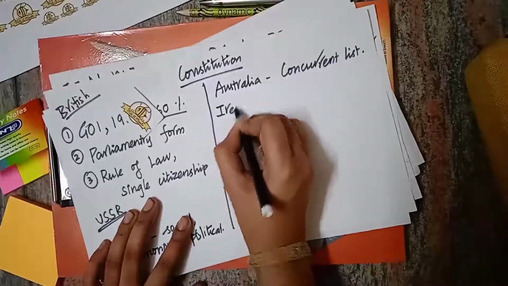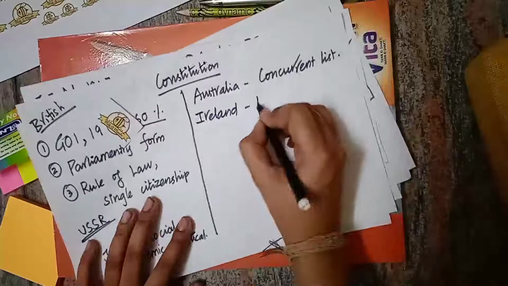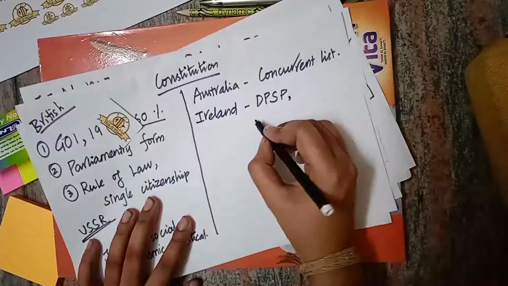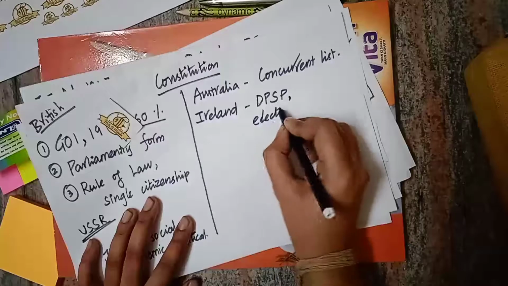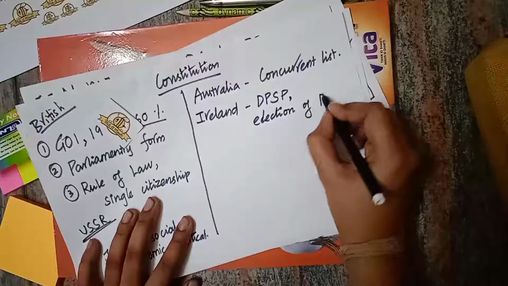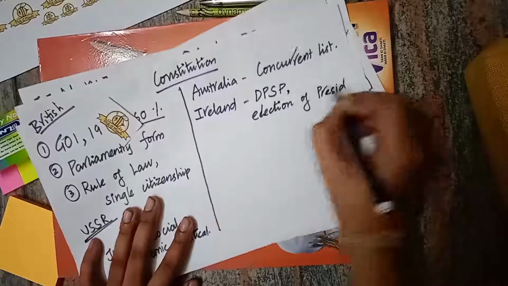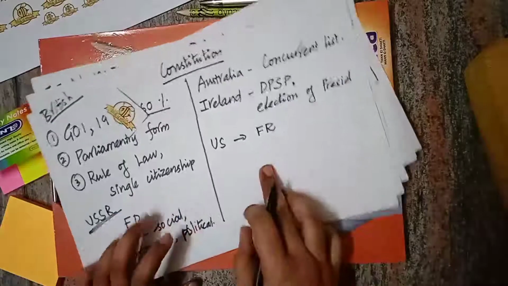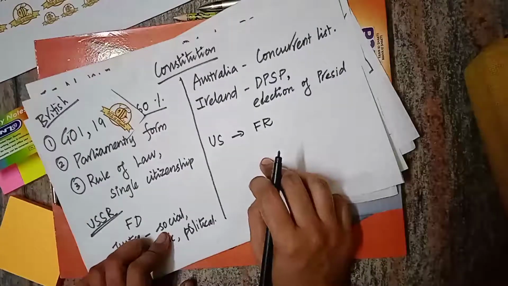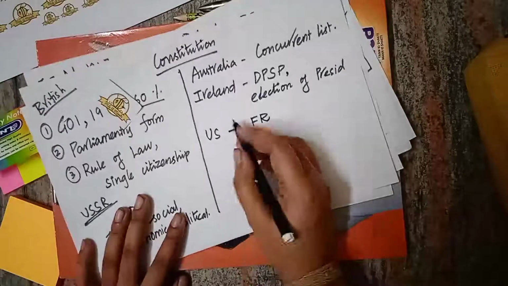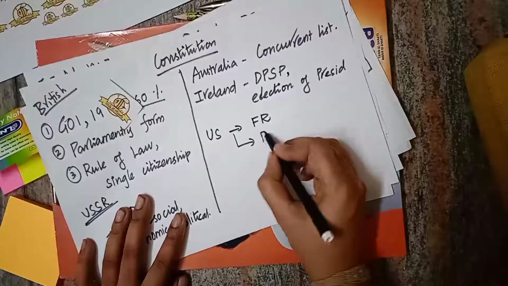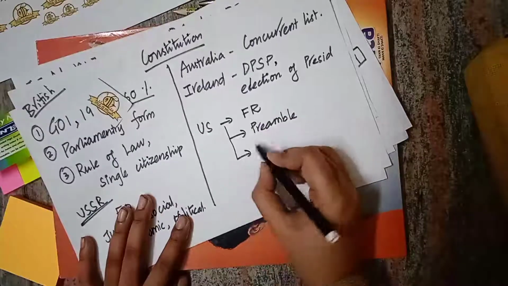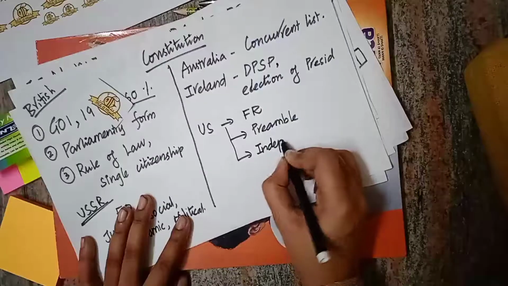And from Ireland also we have borrowed some important things, and that is directive principles of state policy, as well as the method of election of the president. Both are borrowed from Ireland. And from US only we have borrowed fundamental rights. Fundamental duties are borrowed from Russia, whereas fundamental rights are borrowed from USA. And the preamble of the constitution is borrowed from US only. Preamble. And independent judiciary as well as the vice president concept is also borrowed from US.